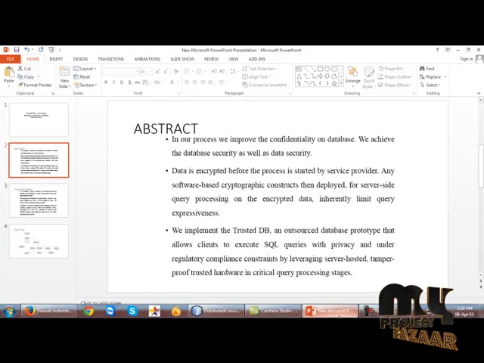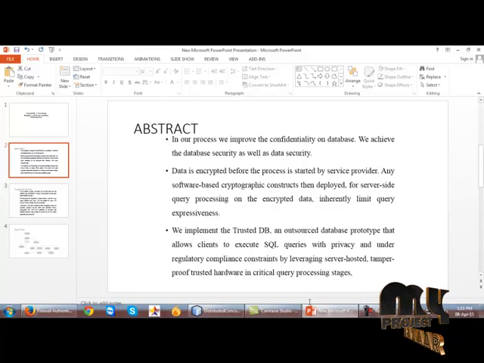Here we can use software-based cryptography methods such as encryption and decryption for the data encryption in the database. The user query will be fetched as a result from the encrypted results only. We implement Trusted DB as an outsourced database prototype that allows clients to execute SQL queries with privacy under regulatory compliance. The term regulatory compliance means clients will post their query and the query will retrieve the answer only in a secured manner, based only on the encrypted format of the data stored in the database.